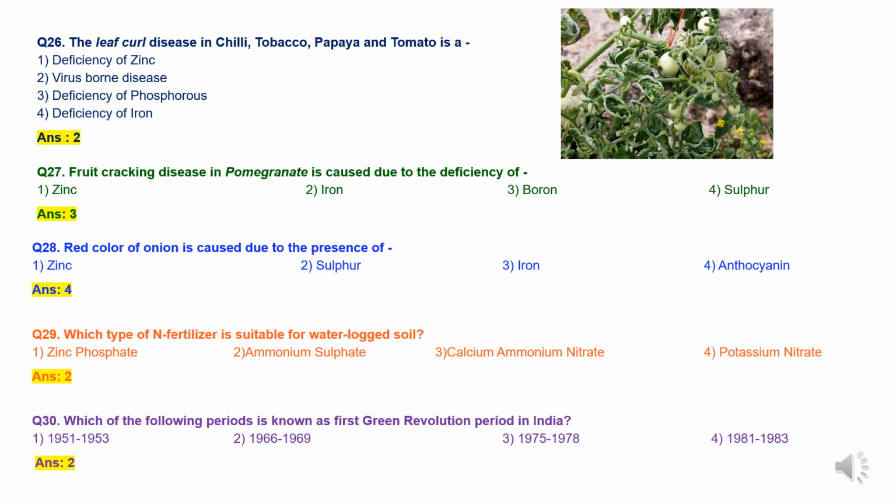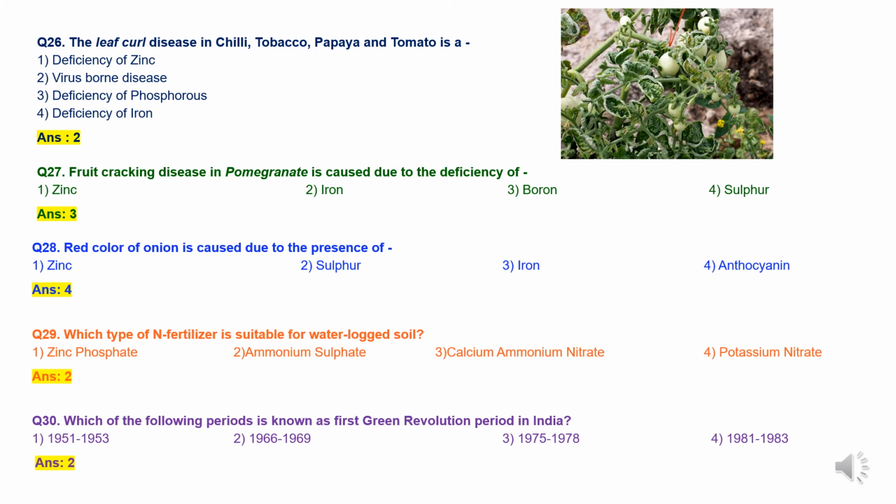Question 26. The leaf curl disease in chili, tobacco, papaya and tomato is a? Option 1, deficiency of zinc. Option 2, virus-borne disease. Option 3, deficiency of phosphorus. Option 4, deficiency of iron. The answer is virus-borne disease because this disease is caused by the virus and the carriers are white flies and other sucking insect pests. So answer will be option 2, virus-borne disease.